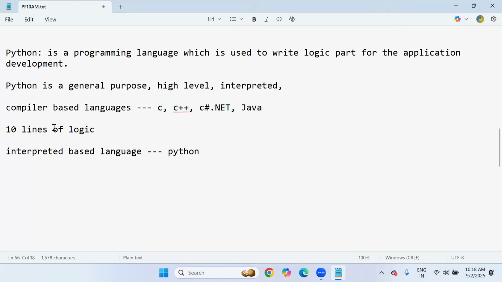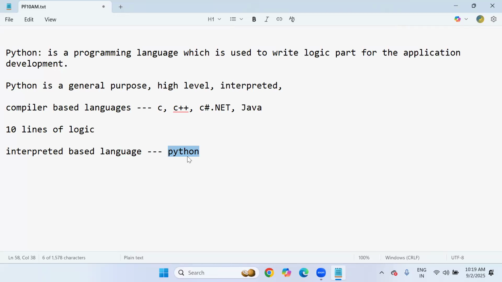But in Python, if I write the same 10 lines of logic code, Python will not check the whole program at a time because it is an interpreted language. So code is checked and executed line by line. If the first line is okay, the interpreter will move to the next line. Suppose in the third line there is something wrong, the interpreter will immediately stop the execution and show the error.